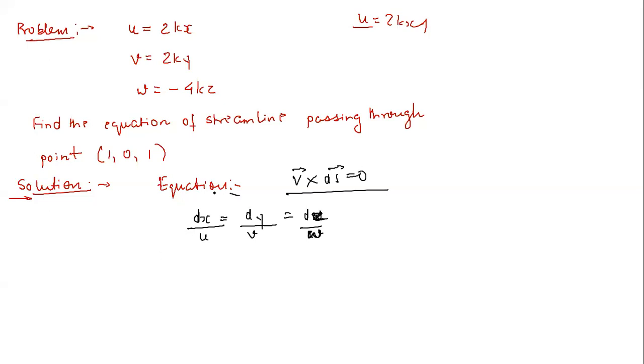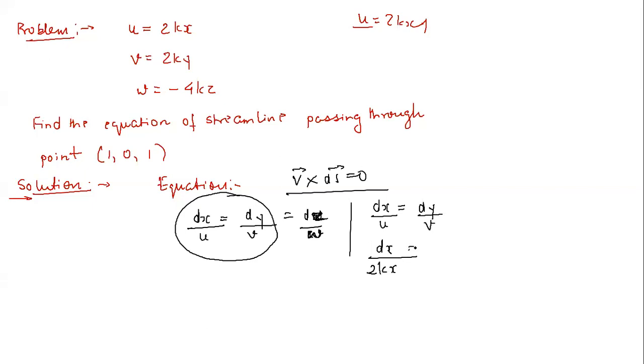Now just take these two. dx by u is equal to dy by v. So dx by u, with u as 2kx, is equal to dy by v, with v as 2ky. Now the k's are going to cancel out, so this will be dx by x is equal to dy by y.